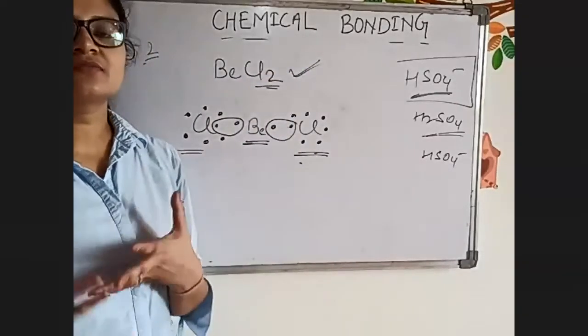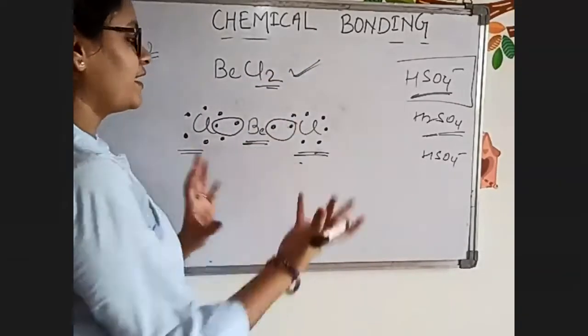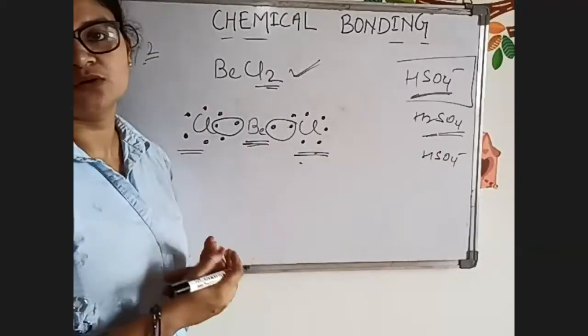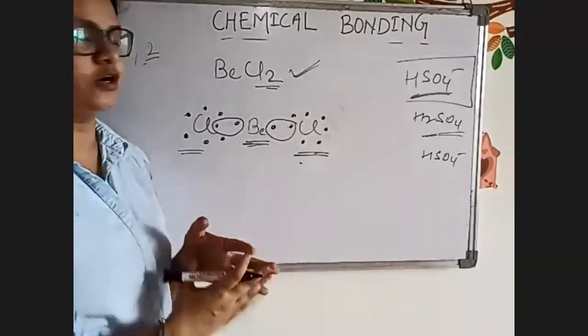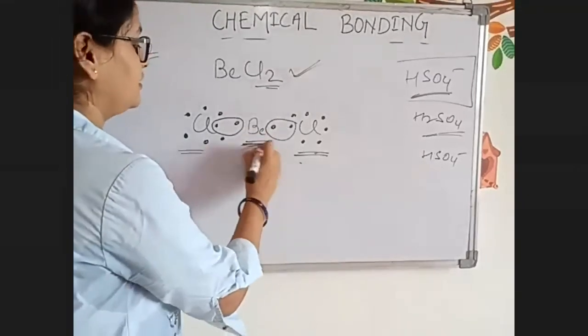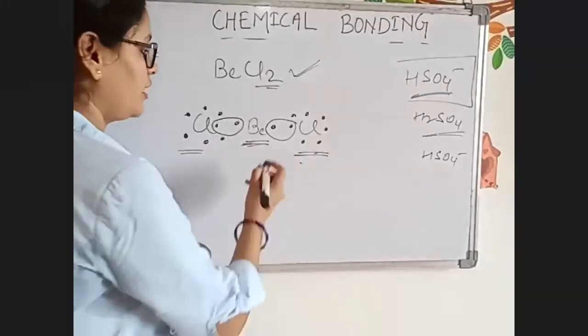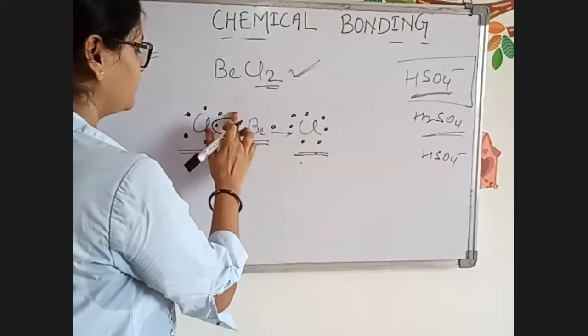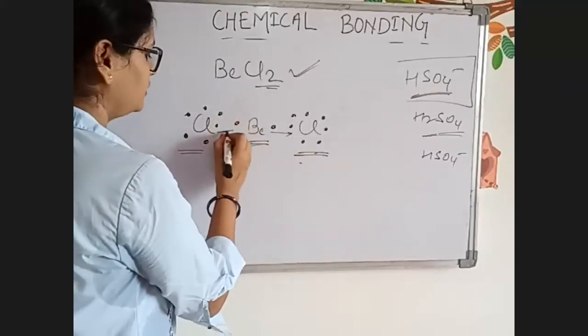Some students ask, why can't we write an ionic bond rather than forming a covalent bond? Let's write it. Now one electron will get transferred here, and one electron will get transferred here.